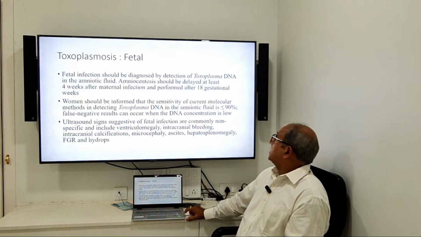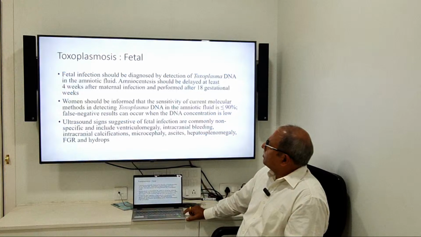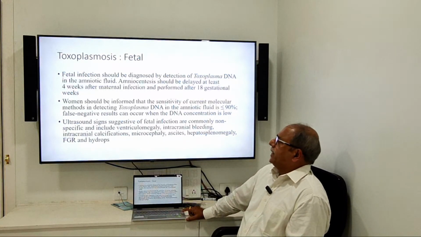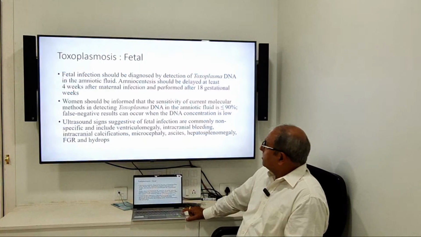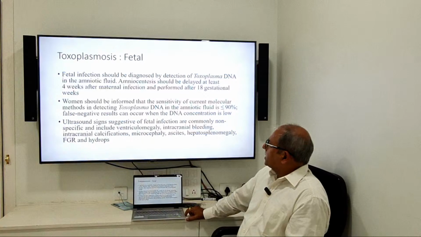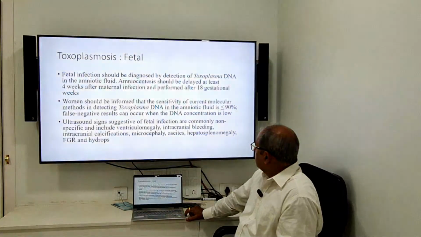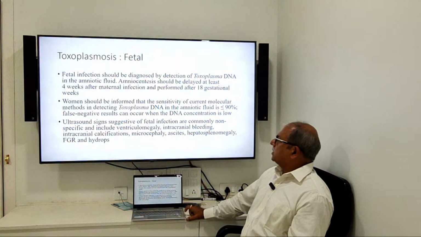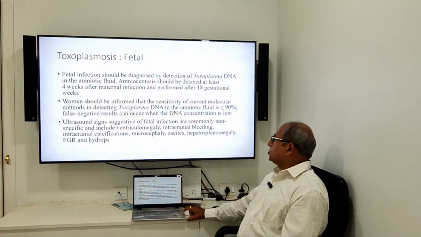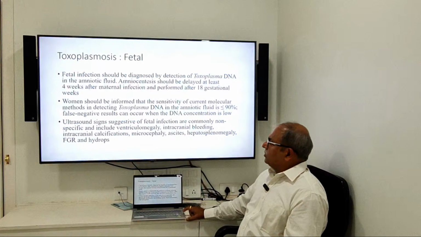Fetal infection should be diagnosed by detection of toxoplasma DNA in the amniotic fluid. Amniocentesis should be delayed at least, again here not 8 weeks, at least 4 weeks after maternal infection. Women should be informed that sensitivity of the current molecular method of detecting toxoplasma in the amniotic fluid is less than 90%. So false negative result can occur when the DNA concentration is low.